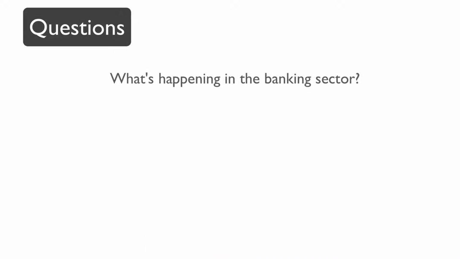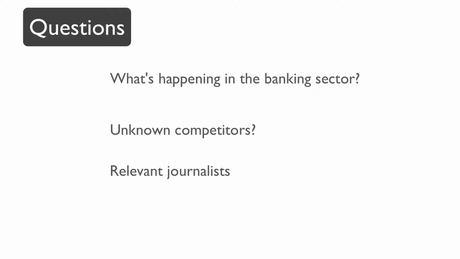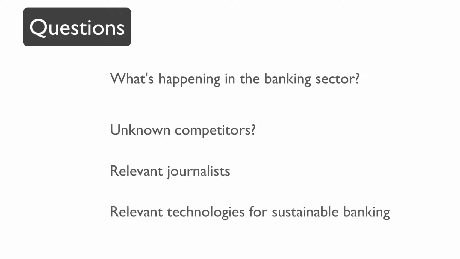On an international scale, he likes to find out what's happening in the banking sector, and if competitors exist he does not yet know. Furthermore, he wants to know which journalists he can approach about Triodos' projects. In addition, John wants to discover which technologies are top priority when it comes to sustainable banking.